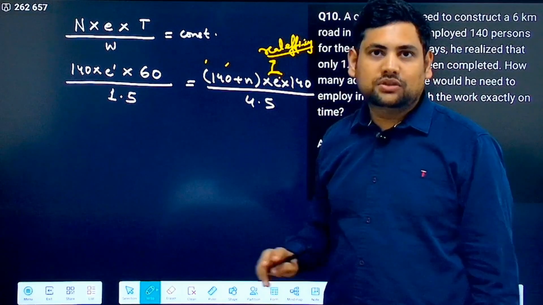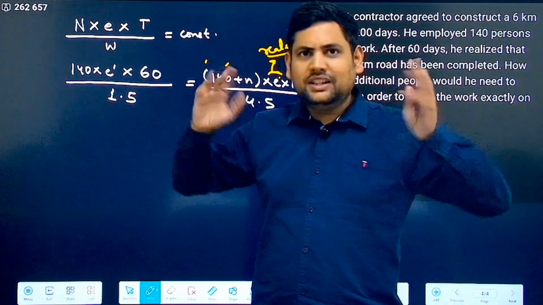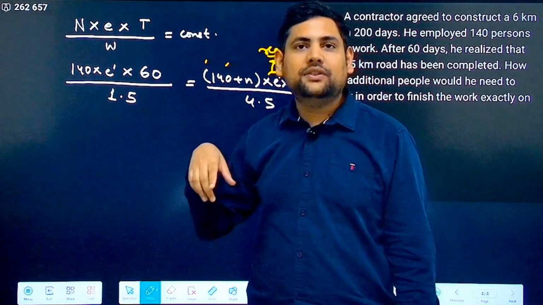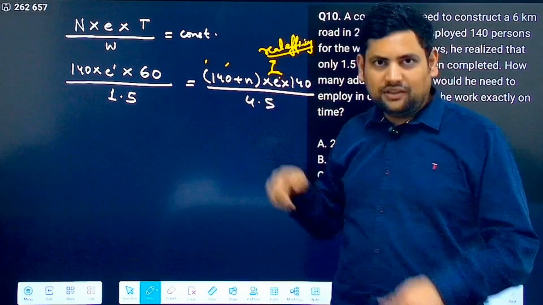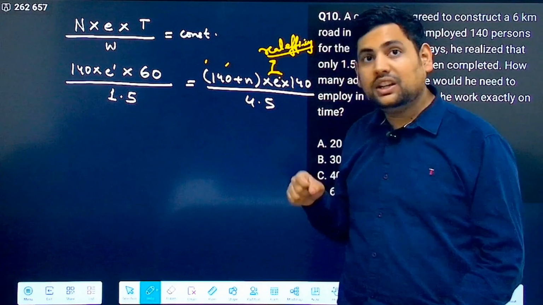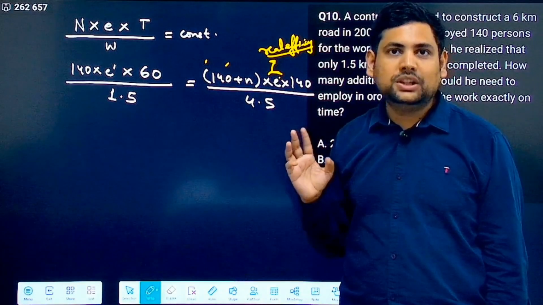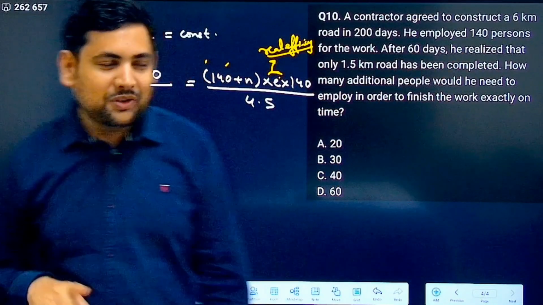This is true, in reality this happened. 140 workers with some random efficiency worked for 60 days and made only 1.5 kilometer of road. This is again 140 plus n workers working at that real efficiency for 140 days, and they will be able to build 4.5 kilometer road. Now this is correct. If you equate it wrong, you will get it wrong.